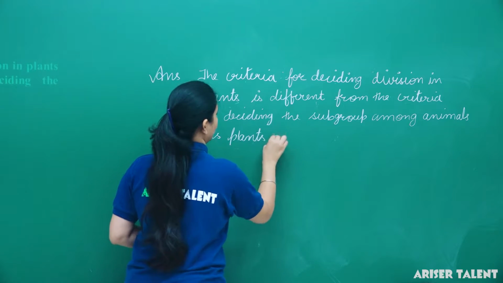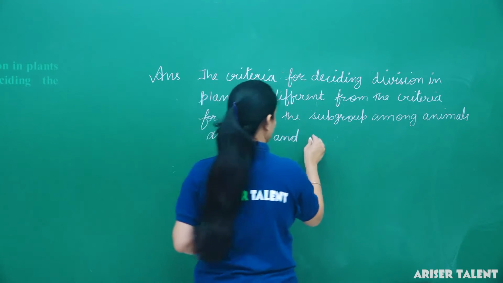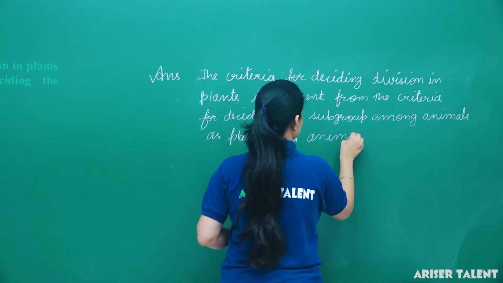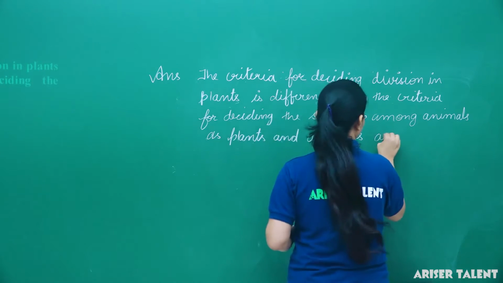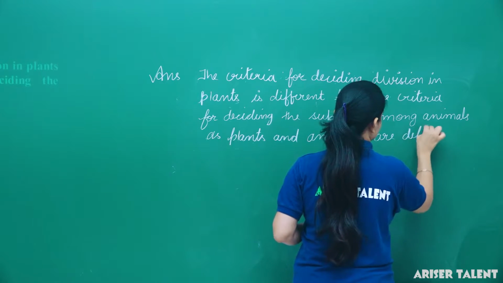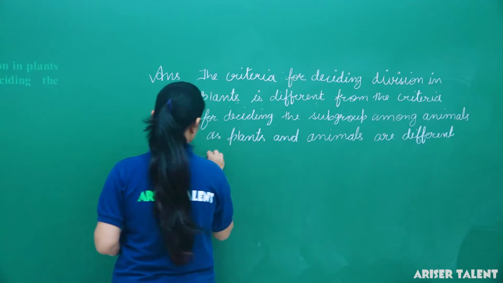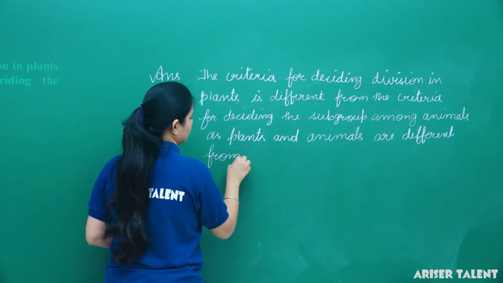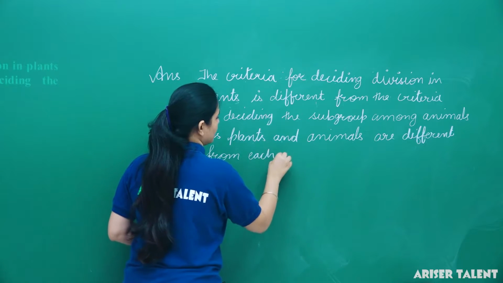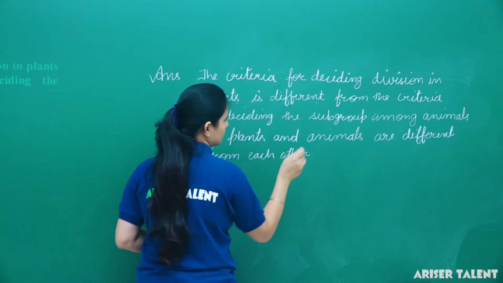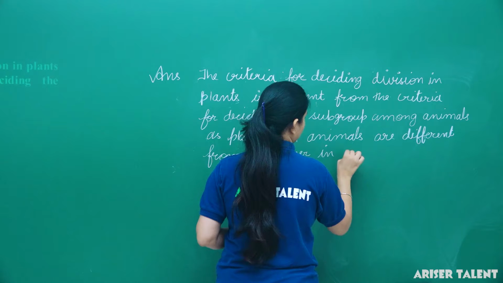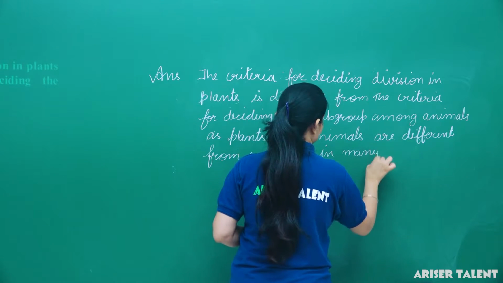Plants and animals are different from each other in many ways.